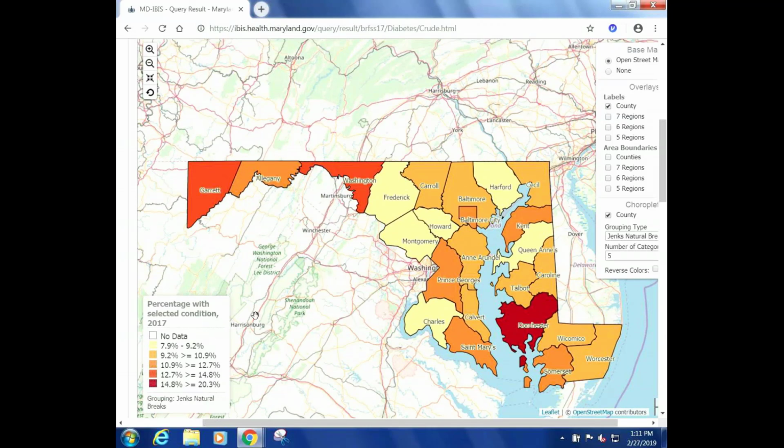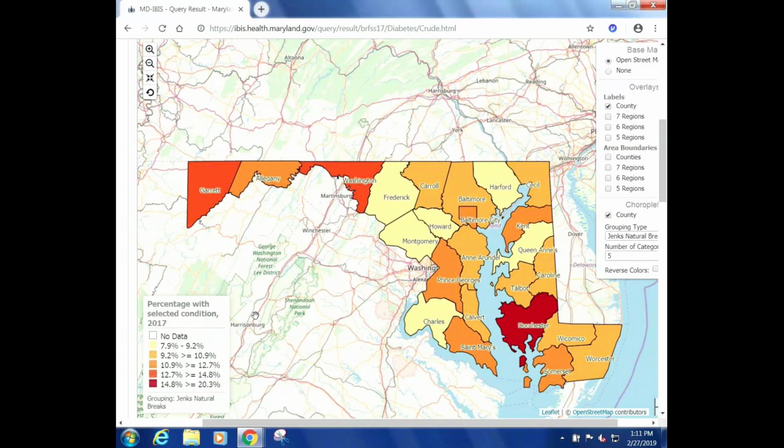Next, we're going to look at the legend on the bottom of the screen, and that legend shows the color coding categories that are used on the map. So we have 5 categories that were selected using Jenks natural breaks, and these categories will be different for each outcome depending on what the data say.